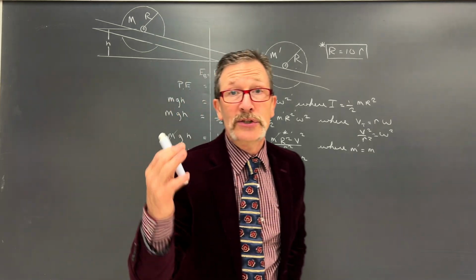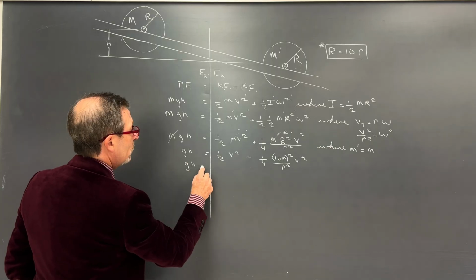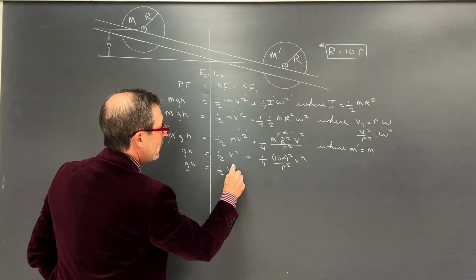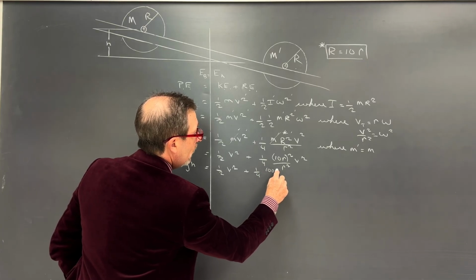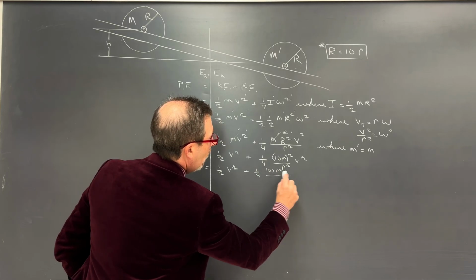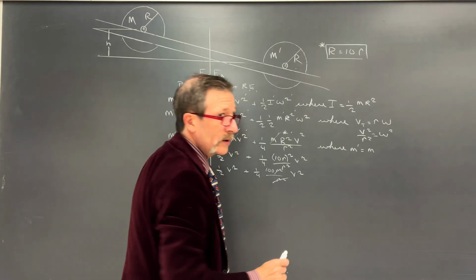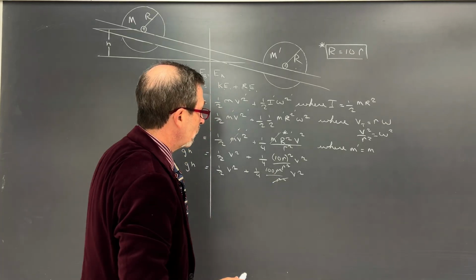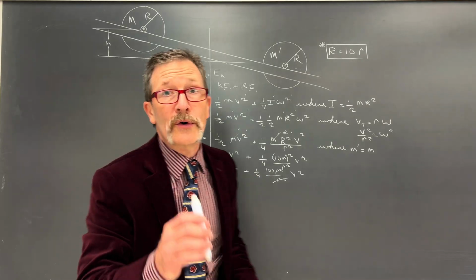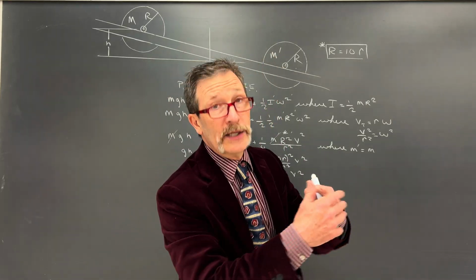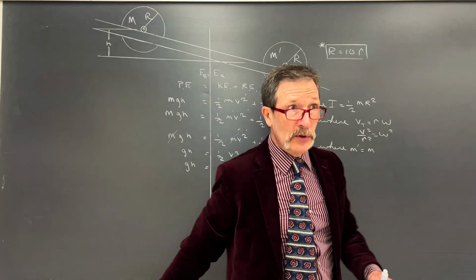Now, 10 squared is 100. So let me go ahead and do this. gh equals 1/2 v squared plus 1/4 100, and that's going to be r squared all over r squared. They cross out, v squared. It's getting hard to write as I go lower here. A little bit messy here, but 100 over 4 is simply going to be 25, like a dollar, 100 cents divided by 4 would be 25 cents. So let's put that on.